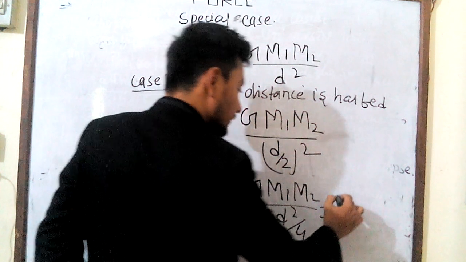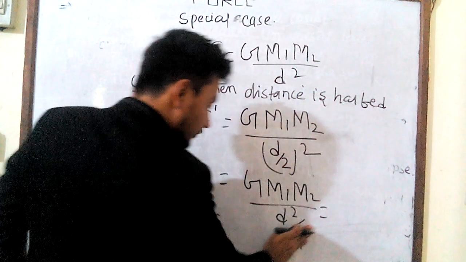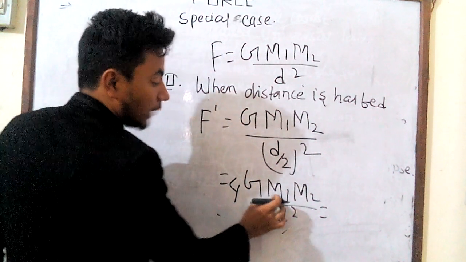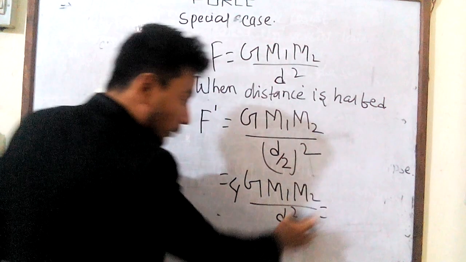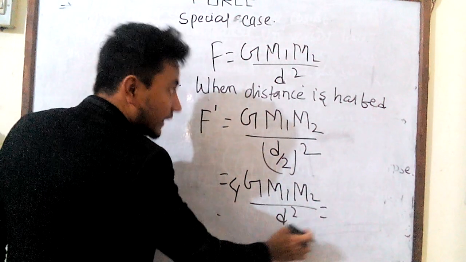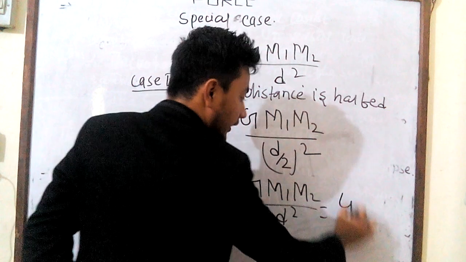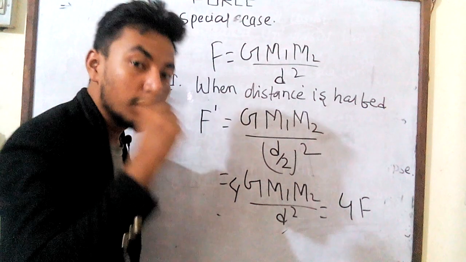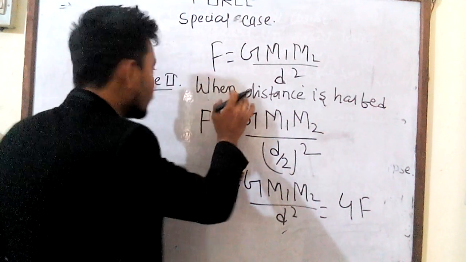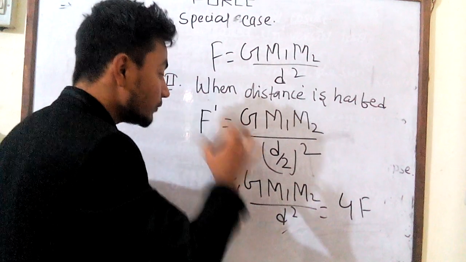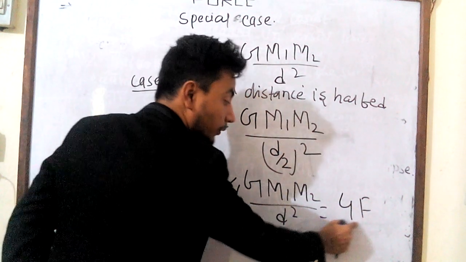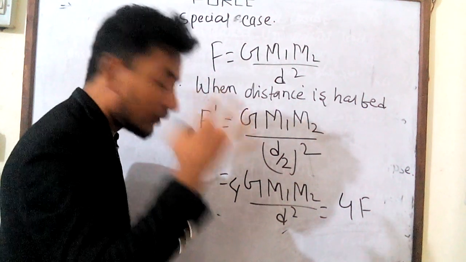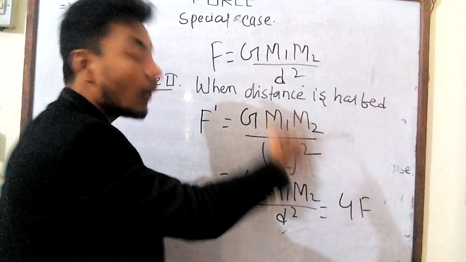So finally what do we write? This 4 goes up, that is 4 G m1 m2 by d square. So what is this? G m1 m2 by d square means this force F. So 4F. What does it mean? It means that when the distance between two heavenly bodies is half, then the magnitude of gravitational force is increased by how many times? 4 times. So this is all about a special case. Sometimes in your exam it may come in numerical as well as derive this all case.